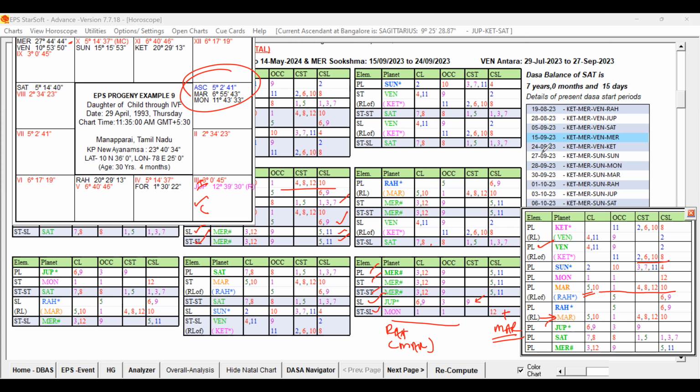Now what we have to do is check the Dasa period in which the native got married. The native got married, let me check the date of marriage. The date of marriage is 1/12/2014, let me note it down. Let us check the period.